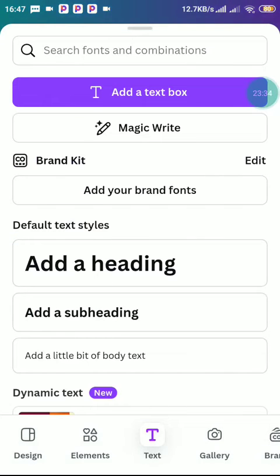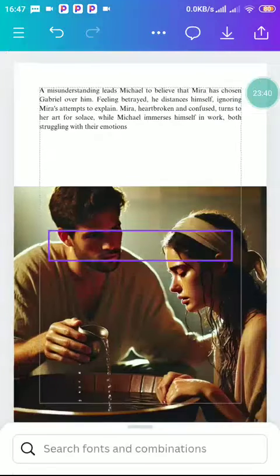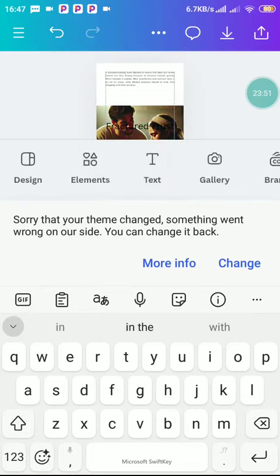Fractured trust. Watch the video to the end so that you will understand everything we are doing. So add a heading, fractured trust. So this is the heading now.